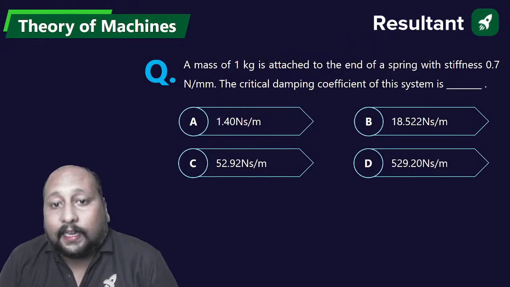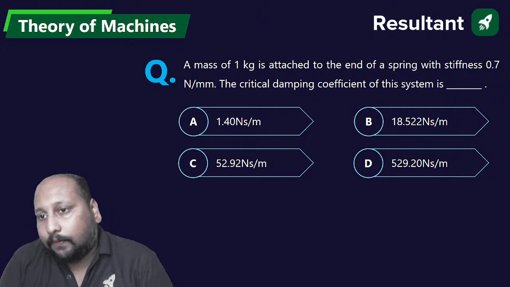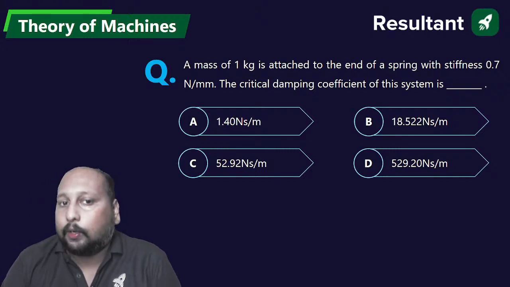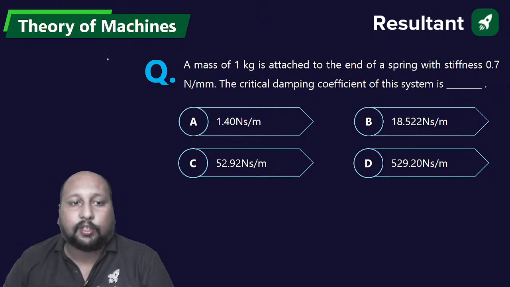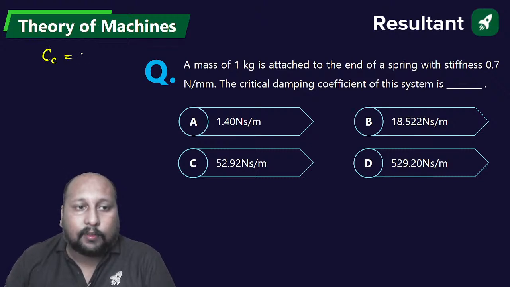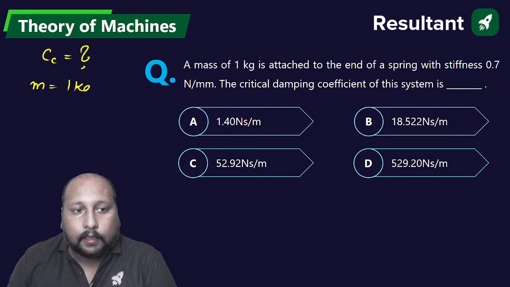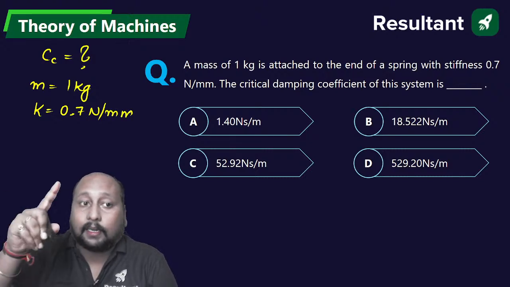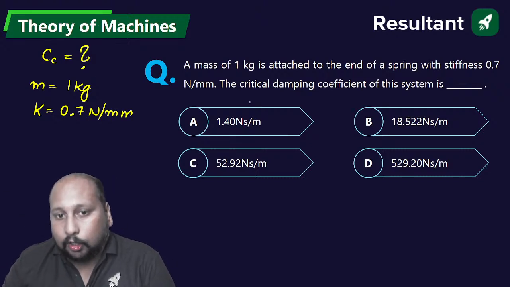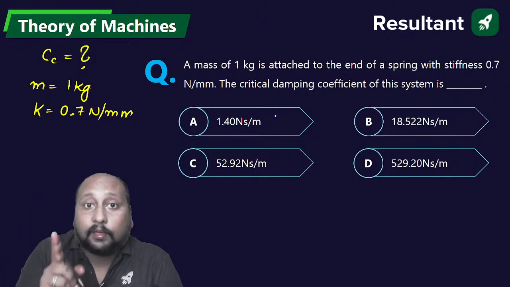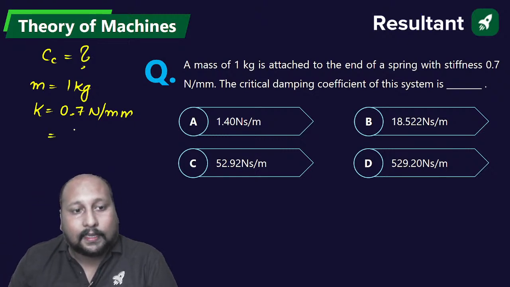A mass of 1 kg is attached to the end of a spring with a stiffness of 0.7 Newton per mm. The critical damping coefficient of the system is? They are asking you the value of Cc. They have given you the mass, 1 kg, and the stiffness, 0.7 Newton per mm. Convert this into Newton per meter, because in the options we have Newton per meter, and that is where students commit the mistake. So that is equal to 700 Newton per meter.